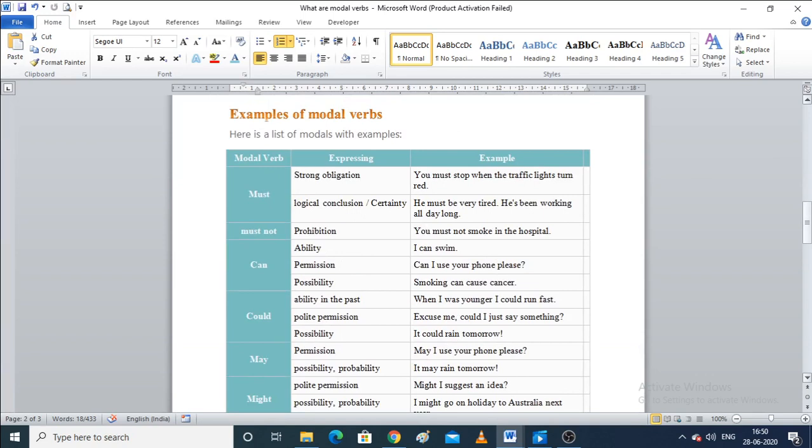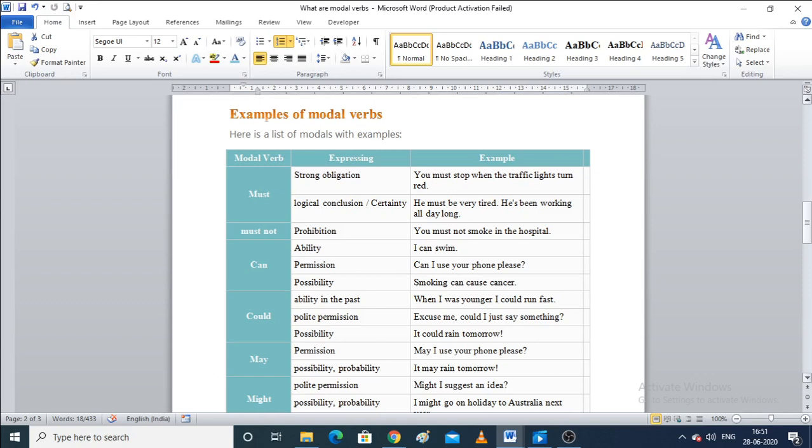Now examples, the very important thing. Now I will tell you the usage of each modal verb, including what they express and what the examples are. Now the first one is must. So must is used for, first, strong obligation, and second, logical conclusion or certainty.